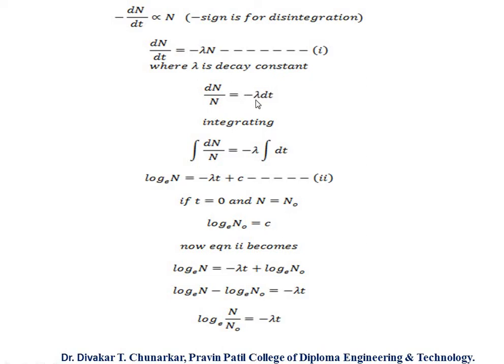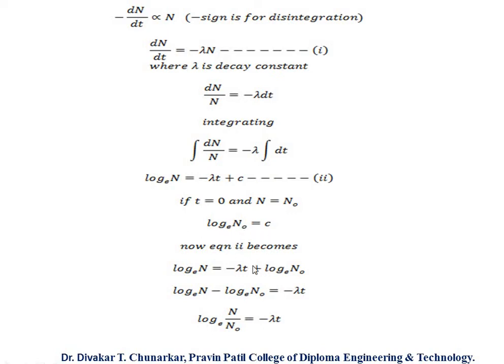Integrating on both sides, integral dN upon N equals minus lambda integral dt. Taking log on both sides, log N to the base e equals minus lambda t plus c. In equation number 2, we put t equal to 0 and N equal to N0. So we can write log N0 to the base e equals 0 plus c, that is, c equals log N0 to the base e.